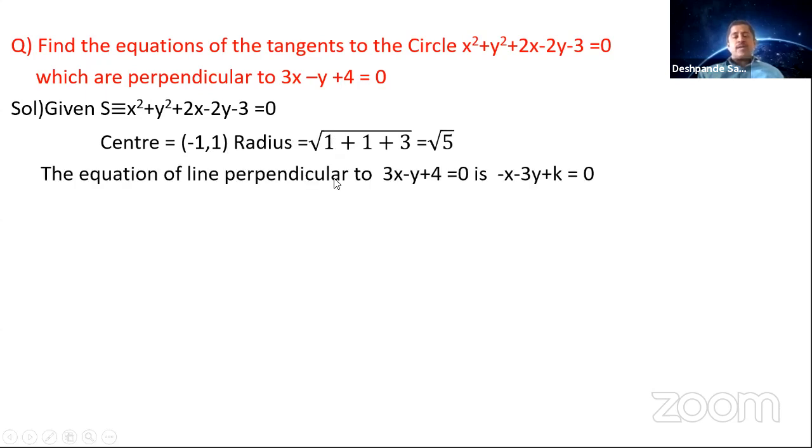So what is the condition now here? You are going to take the equation of line perpendicular to 3x minus y plus 4 is equal to 0. So how do you get the perpendicular equation to any line equation here? You have to just exchange the coefficients of x and y, and for one of them put an extra negative sign. So the coefficient of y is minus 1 here. So that you are going to put as coefficient of x. So it is minus x. Coefficient of x is 3 here, right?